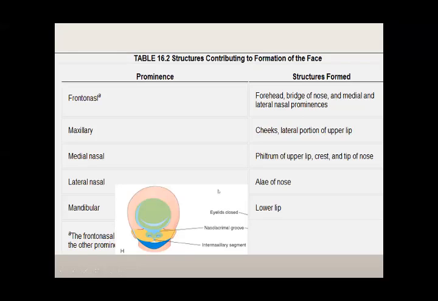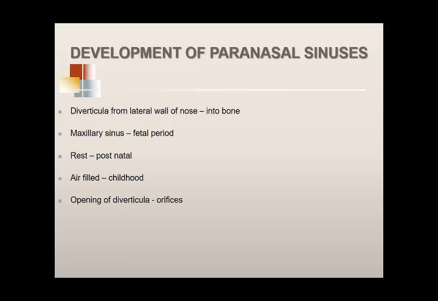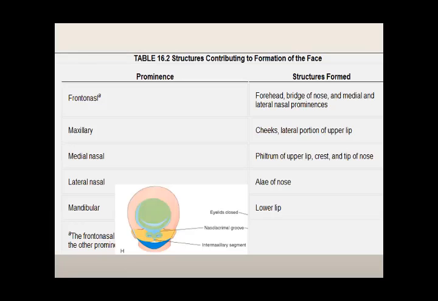Lateral nasal prominence, this lateral part, develops into the ala of the nose, and the mandibular prominence, this blue part, develops into the lower lip and the mandible. This table is given in Langman. I took it from there. You have not seen it in this, okay? It's a good table.